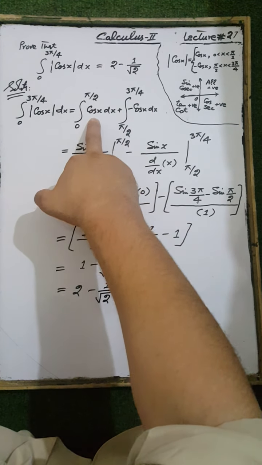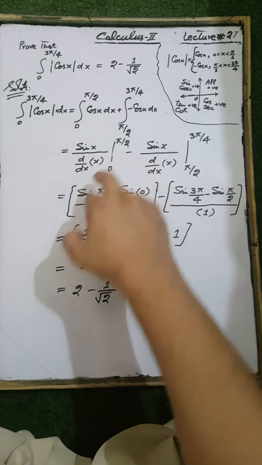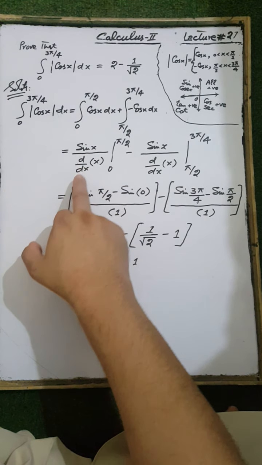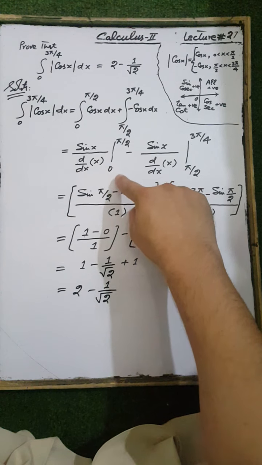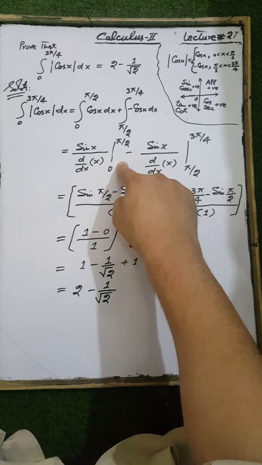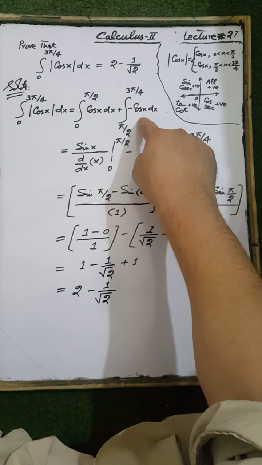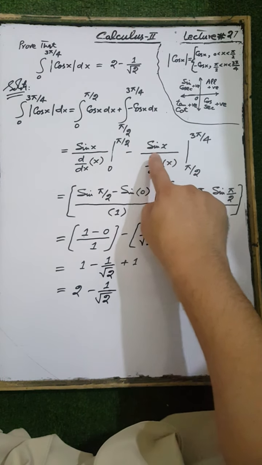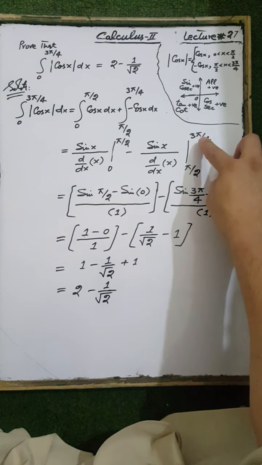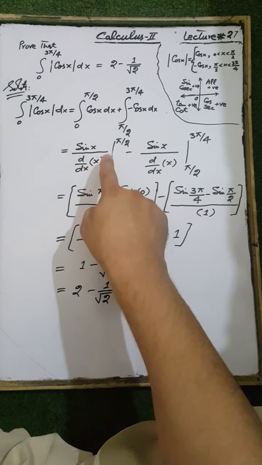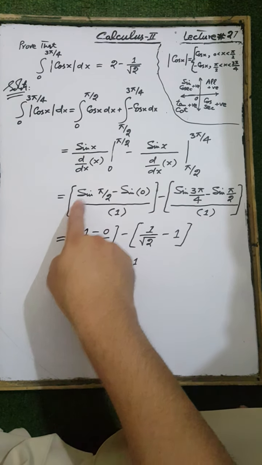And the integration of cos x is equal to sine of x divided by the derivative of the variable x, with limits from 0 to π/2, minus the integration of cos x, which is equal to sine of x divided by the derivative of the variable x, with limits from π/2 to 3π/4, and we apply the upper and lower limits of integration.